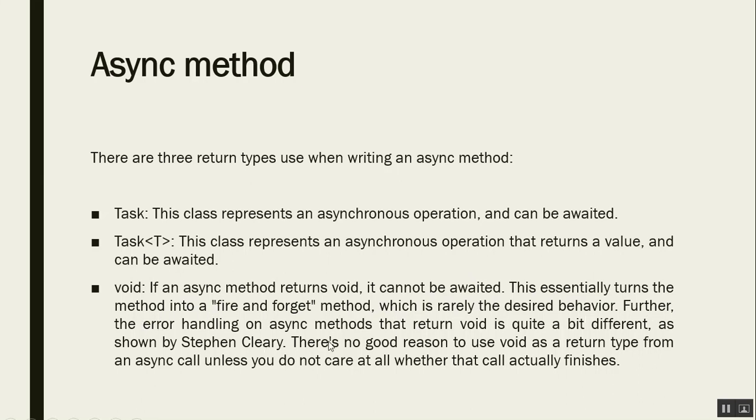Further, the error handling of an async method that returns void is quite a bit different, as shown clearly by Stephen. You can search for this name along with async void return type. That's a good reason for void as a return type from an async call, unless you don't care at all whether that call actually fires or finishes.